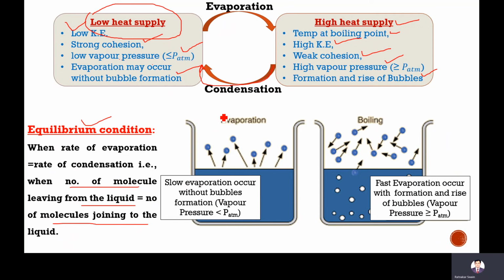So here it shows evaporation without bubble formation. Here vapor pressure is lower than the atmospheric pressure. Here vapor pressure is more than atmospheric pressure, then there will be boiling, and due to that there will be bubble formation and a rise of bubbles. There will be high evaporation.